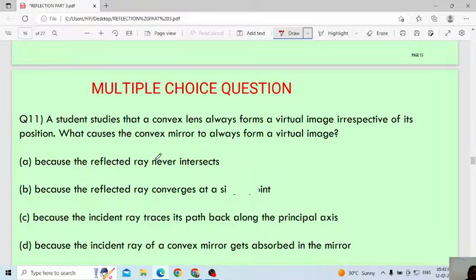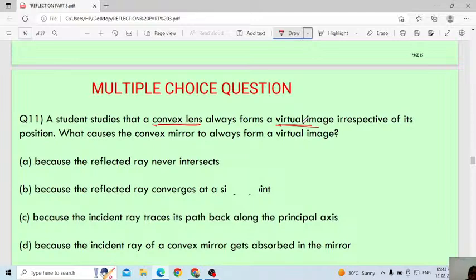Next question. A student states that a convex mirror always forms a virtual image irrespective of its position. What causes the convex mirror to always form a virtual image? Why always? I told you. Why does it always form a virtual image?